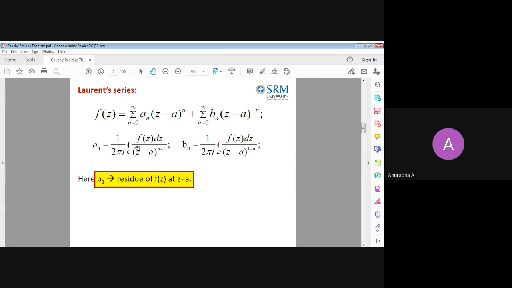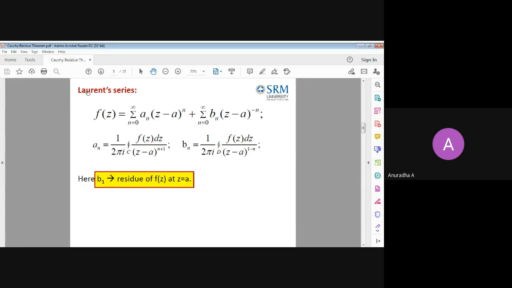Okay, so for negative powers, the coefficients Bn will be in this format. These three formulas I have given here, you have to learn for MCQ. Please check where I am writing n plus 1, where I am writing n minus 1, and all those things. How did this formula come into existence?